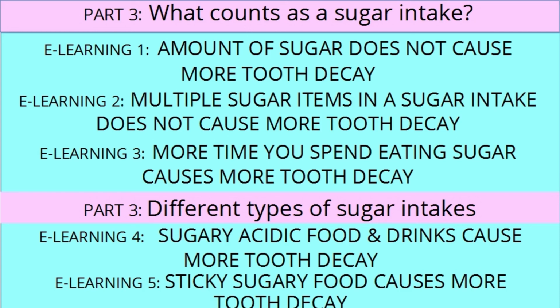Different types of sugar intakes. E-learning 4. Sugary acidic food and drinks cause more tooth decay. E-learning 5. Sticky sugary food causes more tooth decay.